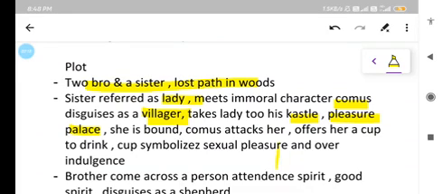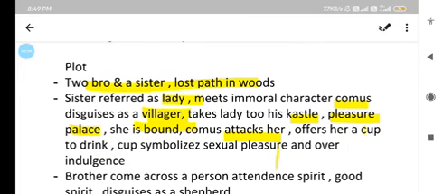In the palace, she is bound. Comus attacks her and offers her a cup to drink. The cup here symbolizes sexual pleasure and overindulgence. So we have already seen that Comus is an immoral character, and he is attacking the Lady.